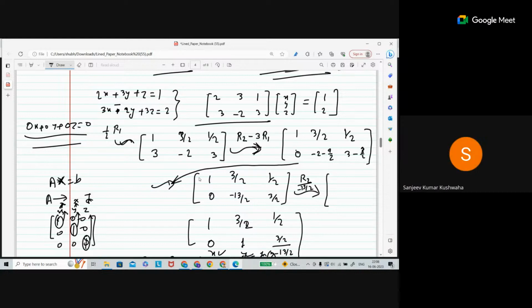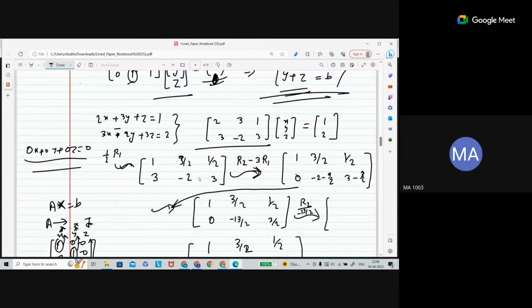Sir, if the coefficient matrix of the system is in reduced row reduction form, then there will not be any case where there is no solution. Now we'll discuss in the next session when the system has no solution and when it has infinitely many solutions. For a unique solution, we already discussed: each variable will be dependent.